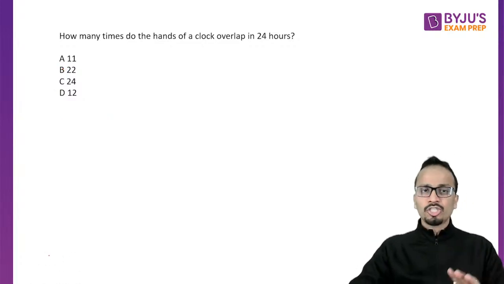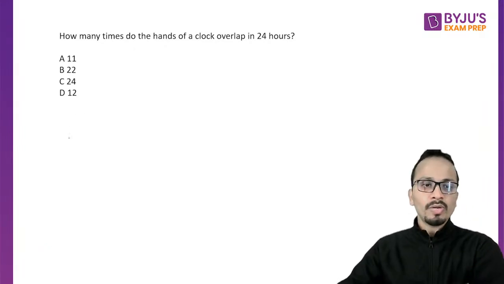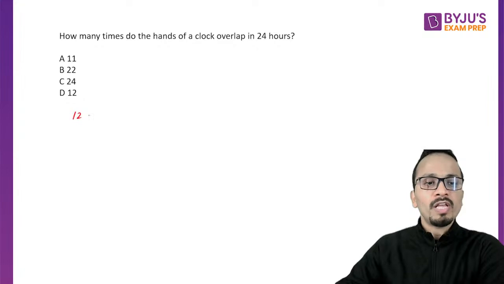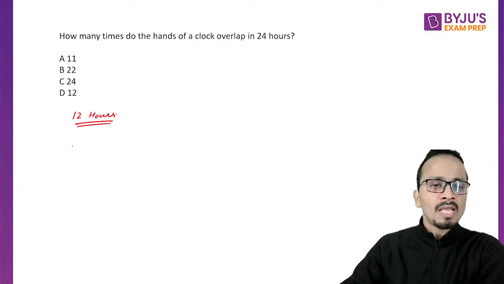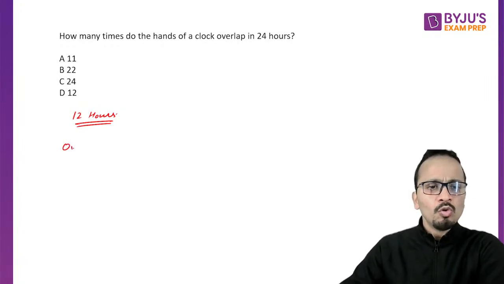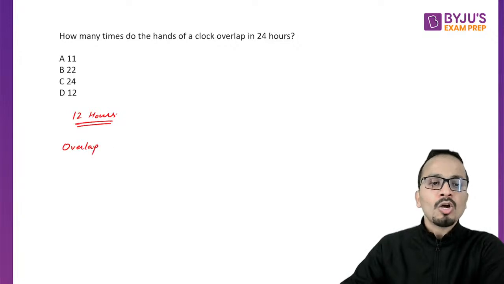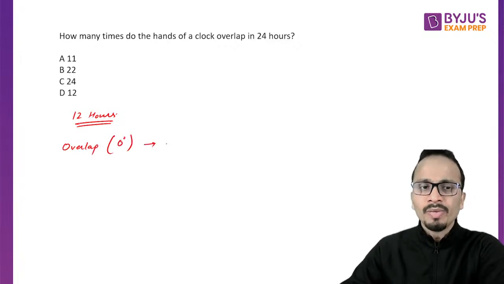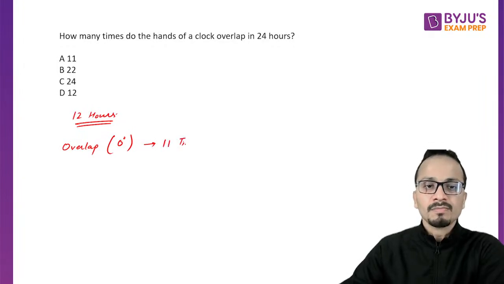With this question, you may remember two more things. If I talk about 12 consecutive hours, the minute hand and hour hand will overlap, or make an angle of 0 degrees with each other, 11 times.